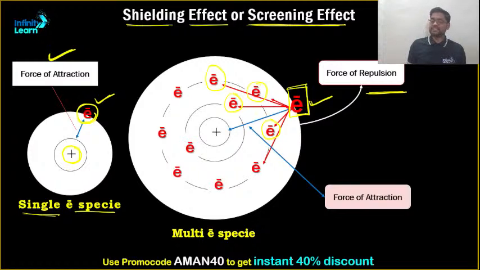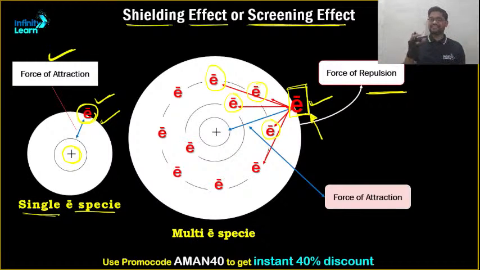This nuclear charge is not completely pulling the electron, as compared to the single electronic model where there is no force of repulsion. So can I say that the actual force of attraction experienced by this electron will be less than the expected force of attraction?